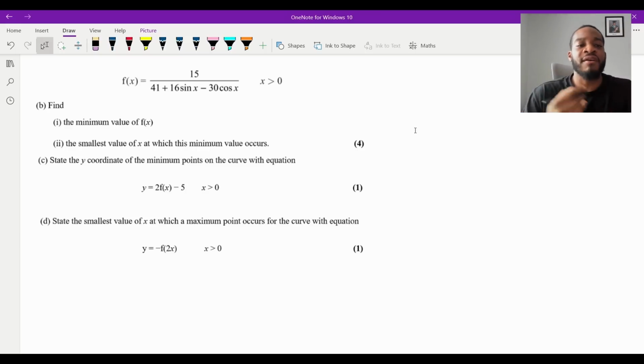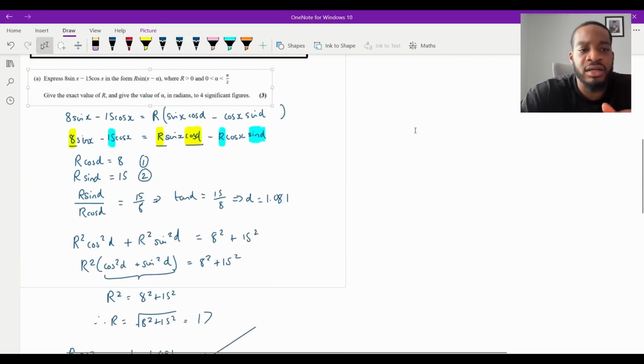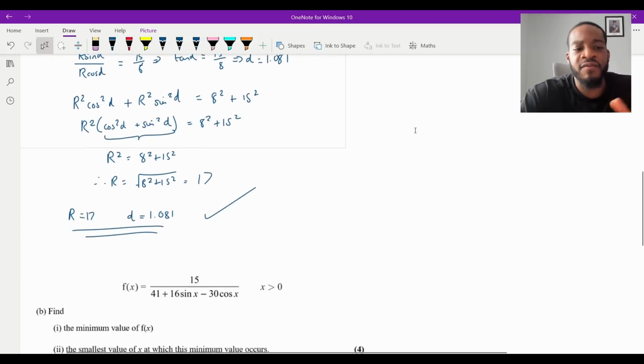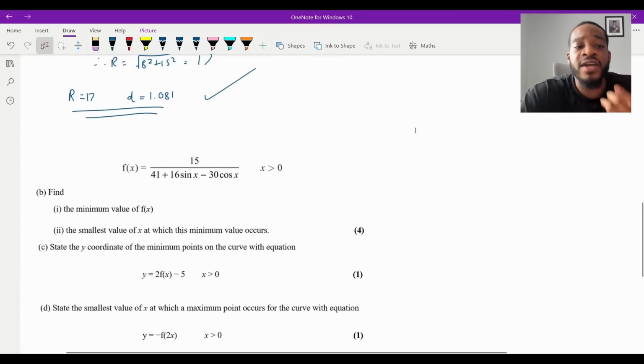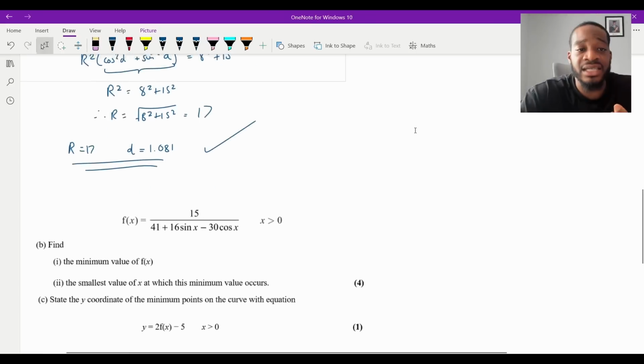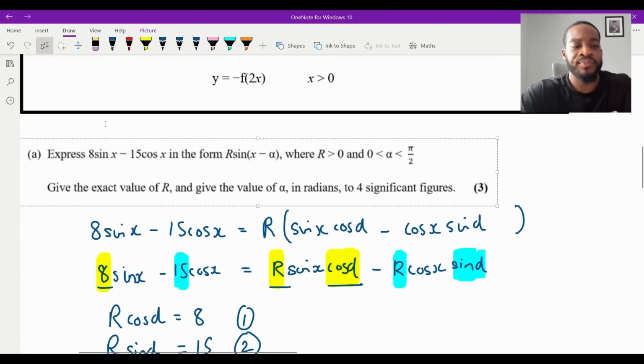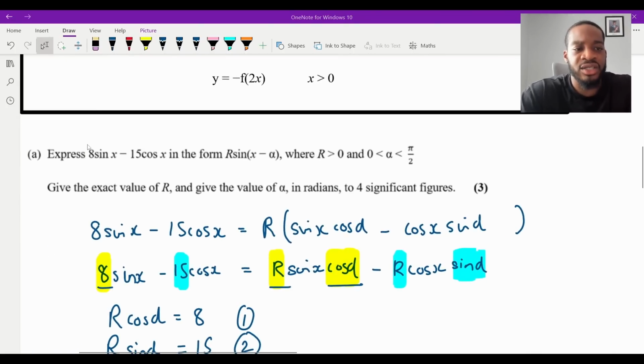Okay, so this is very common in the exam, whereby you've got part A, we've done the identities, we've figured out what r is, figured out what alpha is, and they give you the next part, which if you look very closely is linked to part A. Because if I grab this expression here, let's just remind ourselves of what we've actually done.